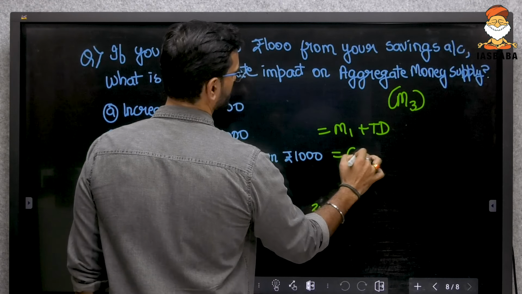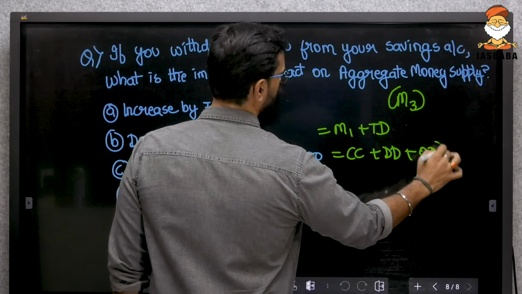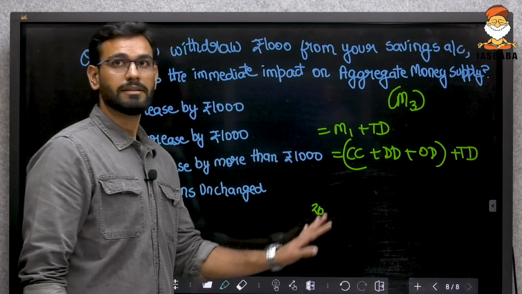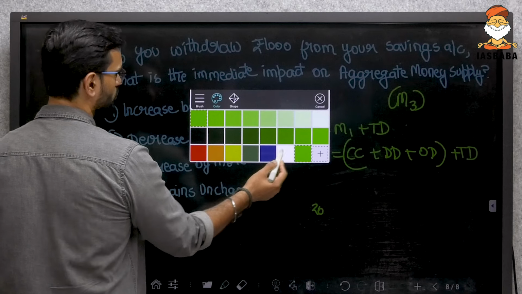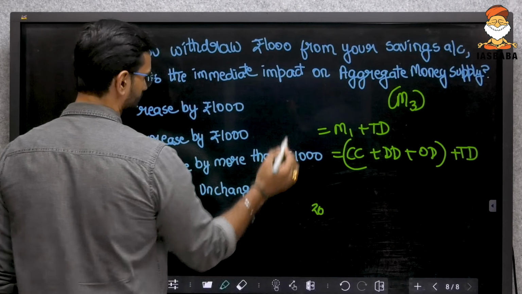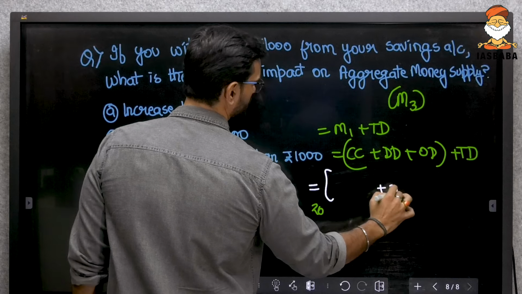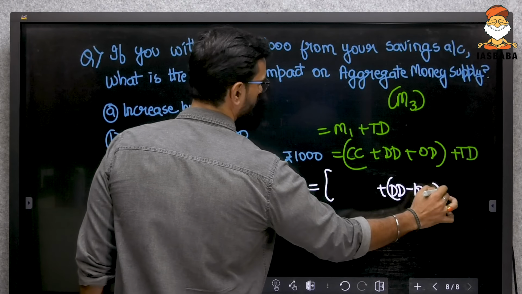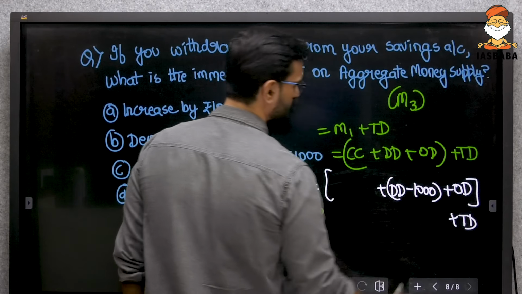What is M1? CC plus DD plus OD plus TD. This is the formula. Now what has happened? You have withdrawn 1000 rupees from your savings account, which means CC plus DD minus 1000 rupees plus OD plus TD.